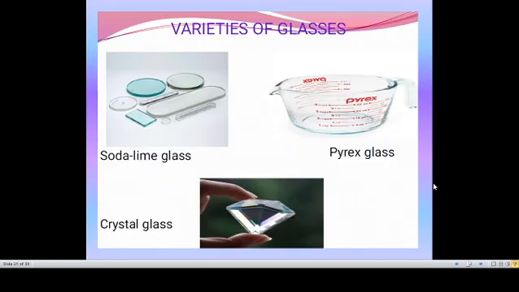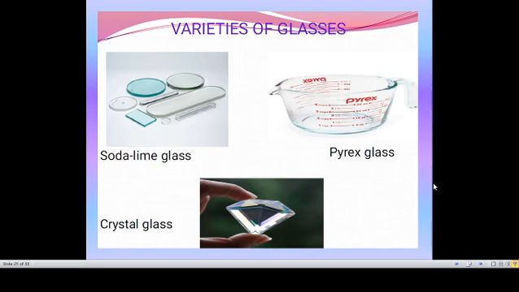There are various types of glasses. The first ones are soda lime glass, Pyrex glass, and crystal glass. Soda lime glass is used for window panes, tableware items, and bulbs. These are all made up of soda lime glass.